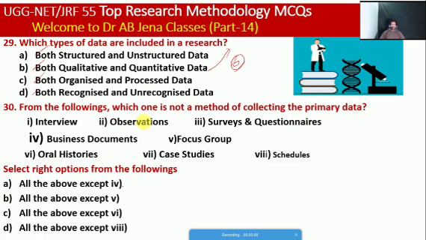Next we will see, from the following, which one is not a method of collecting primary data? Interview, observation, survey and questionnaire, business document, focus group, oral histories, case studies, and the 8th one is a schedule. So friends, select the right option from the following. A, all except 4. B, all except 5. C, all except 6. D, all except 8. So friends, here A is the right option. That means business documents are a method of collecting secondary data. The rest are methods of collecting primary data. So friends, here A is the right option.